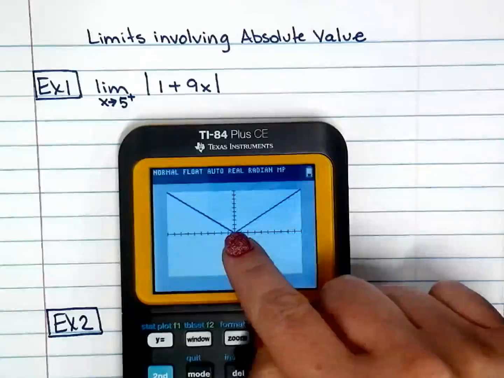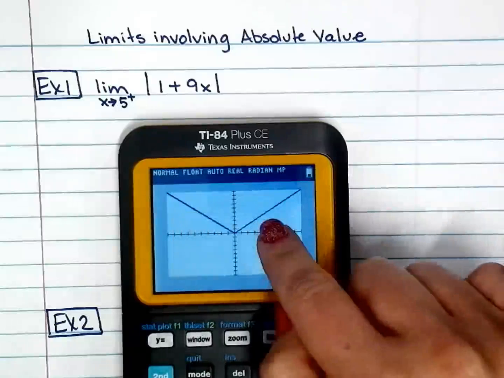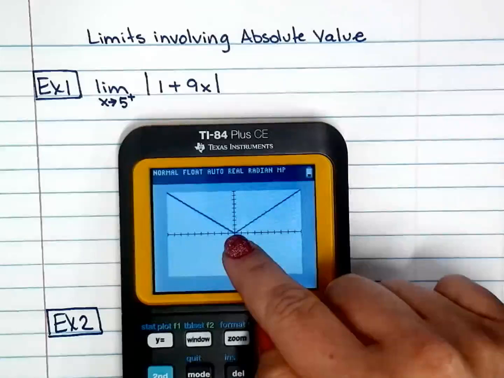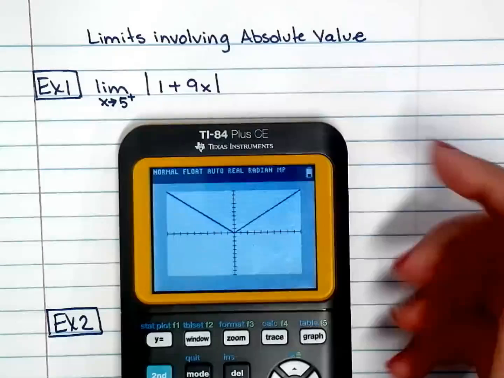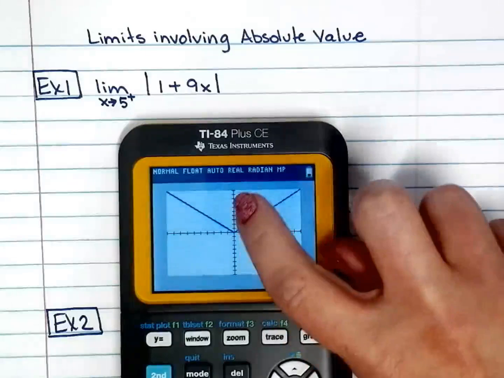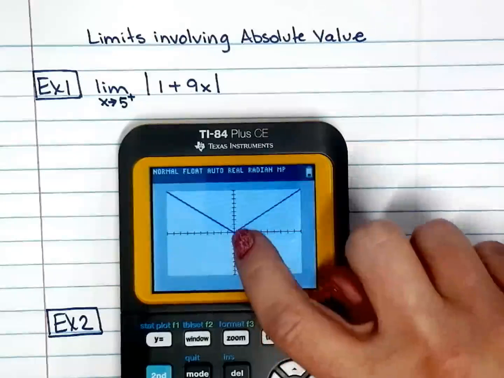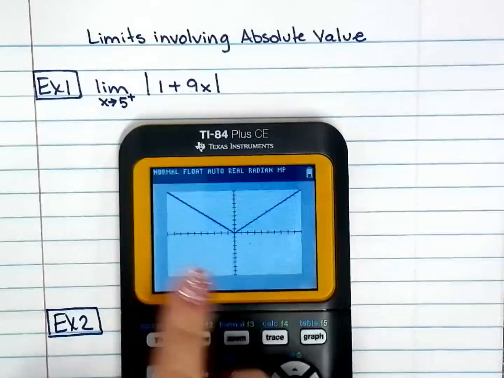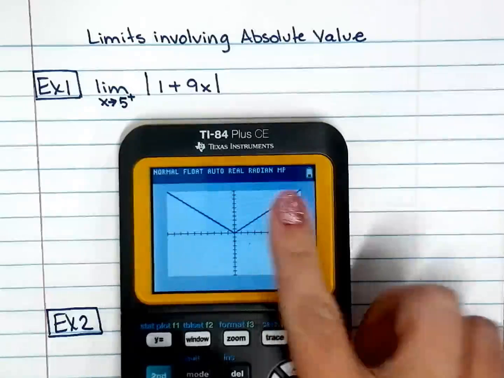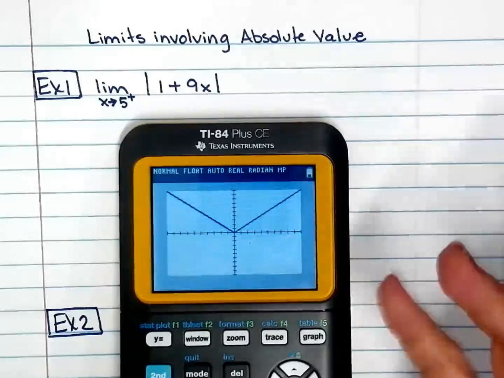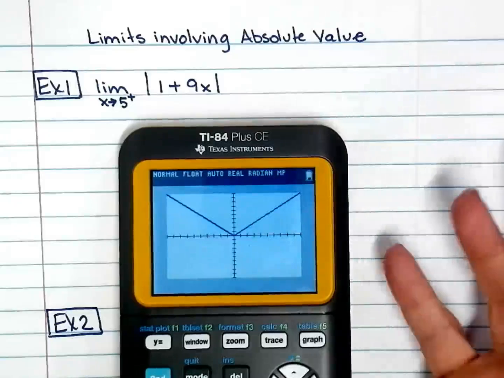Notice that it changes direction right there at the vertex. And then the axis of symmetry is right there in the middle, so this is a reflection of that. A lot of things that you already know, but we're just revising.